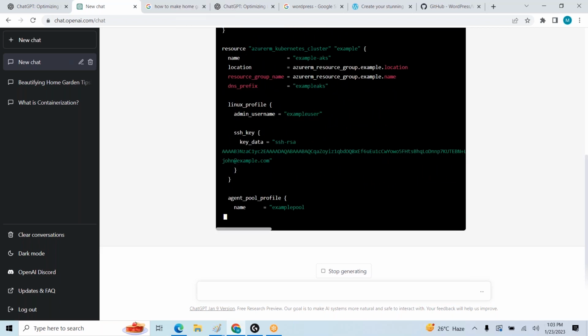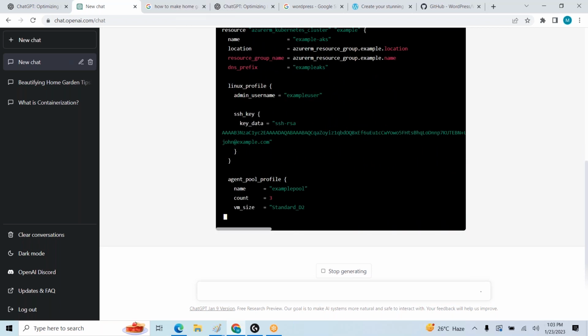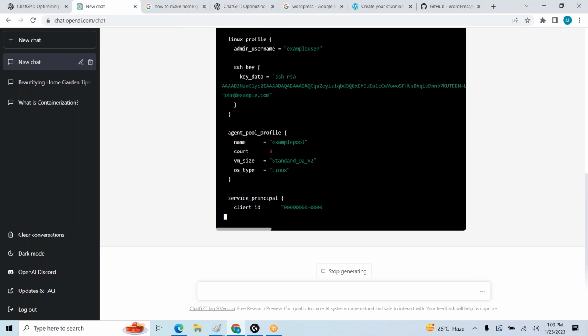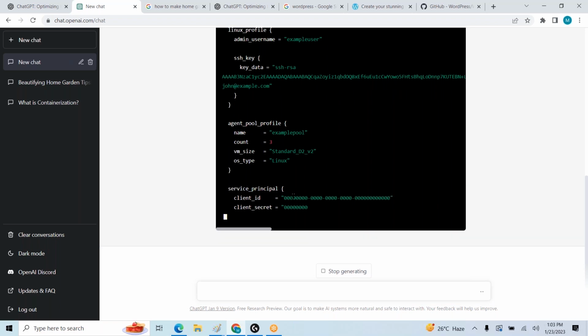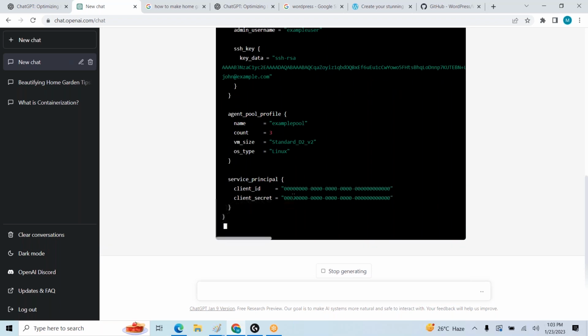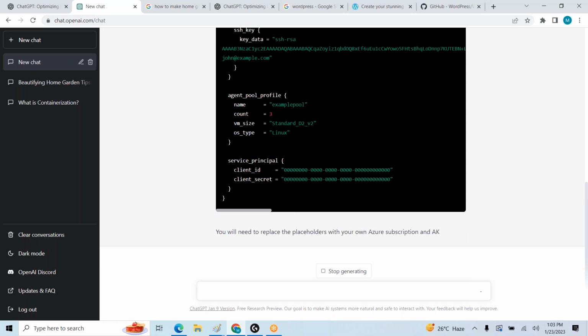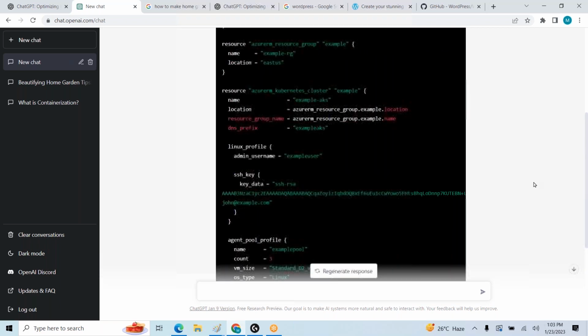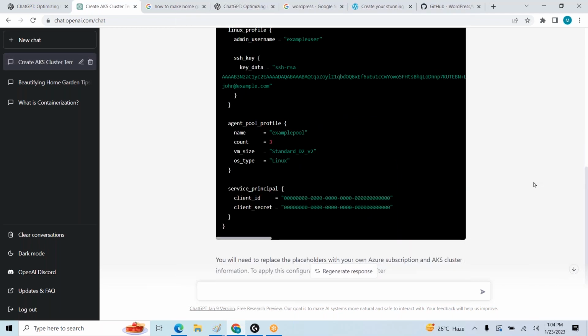And next steps: agent pool, node pool size, like VM size, Standard D2 v2, and service principal for authentication purpose. Right? Okay. So this is the script we need to run. If you want to implement a Kubernetes cluster with Terraform, you can use this basic script. Okay. Now, this is completed.